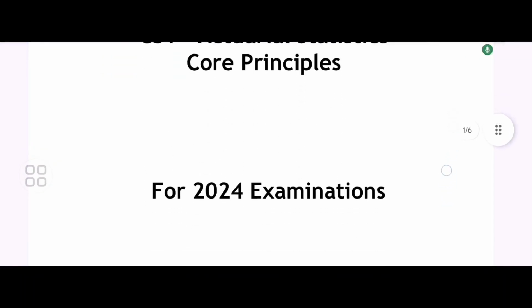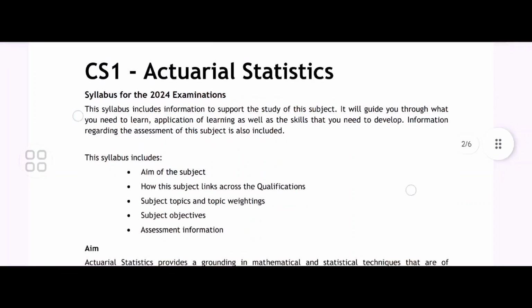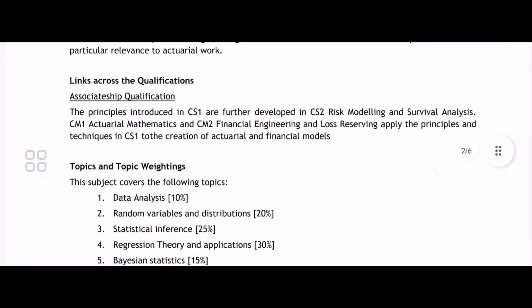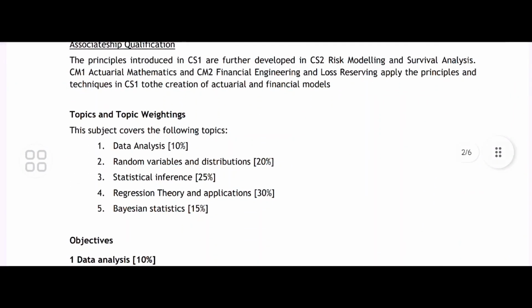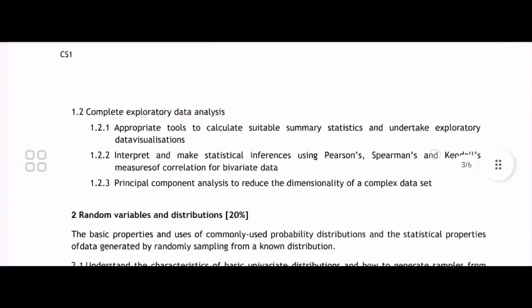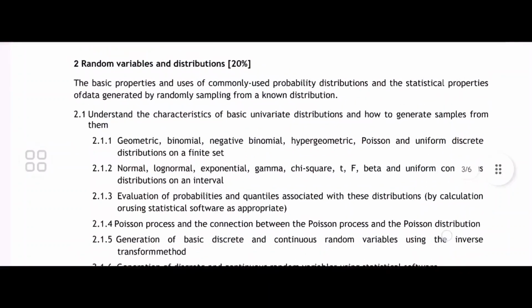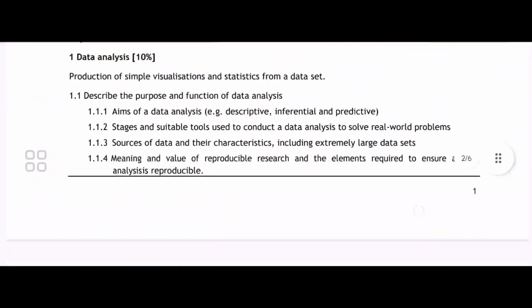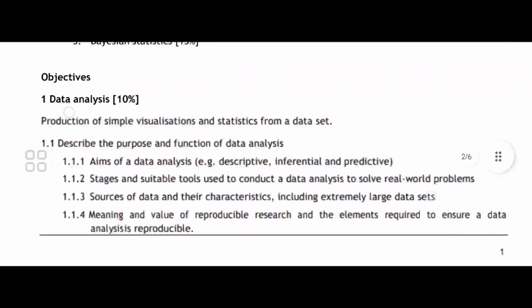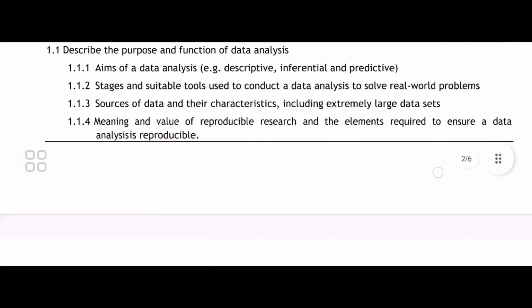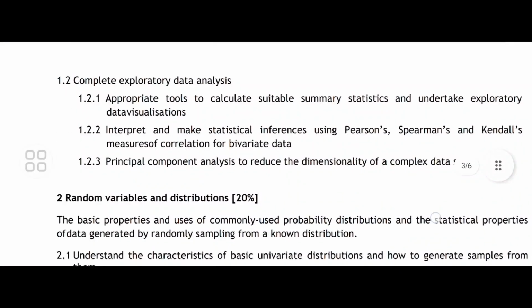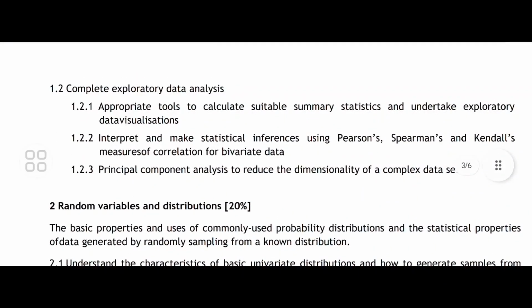So CS1 Actuarial Statistics, core principle for 2024. The syllabus includes data analysis, random variable and distribution, statistical inference, regression theory, Bayesian statistics. Under that, the main part, random variable and distribution, is the second part. First part is data analysis, like descriptive, inferential and predictive, and the suitable tools which are being used. SPSS is also something one should learn. Also interpreting and making statistical inference using Pearson, Spearman and Kendall measures of correlation.